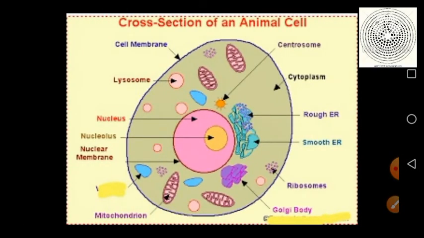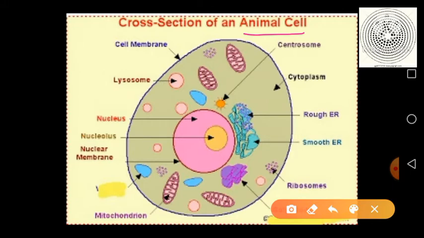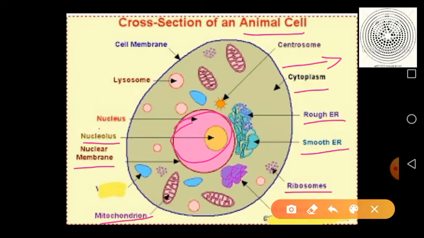On your screen you can see a typical picture of the animal cell, showing the different compartments or parts of the cell. This is the plasma membrane, then the cytoplasm. Within the cytoplasm, different cell organelles are embedded. Inside there is a nucleus, then rough endoplasmic reticulum, smooth endoplasmic reticulum, ribosomes, mitochondria, nuclear membrane, everything is there.